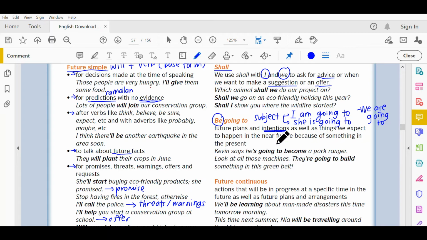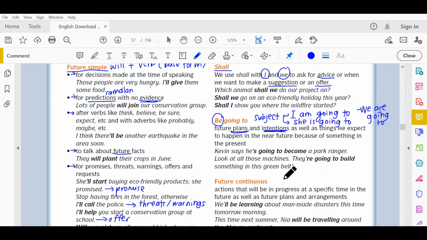Okay, contoh, future plans. Kevin says he's going to become a park ranger. Ini dia memang plan dan dia memang ada intention. Dia nak to become a park ranger. Next, look at all those machines. They're going to build something in this green belt. Okay, sebab dia ada base dia. Oh, ada machine. So, diorang akan buat sesuatu.